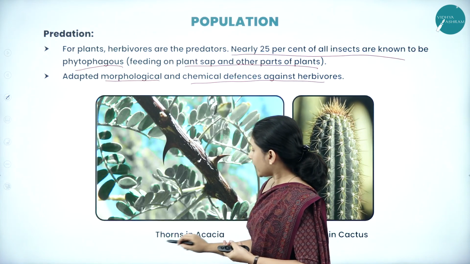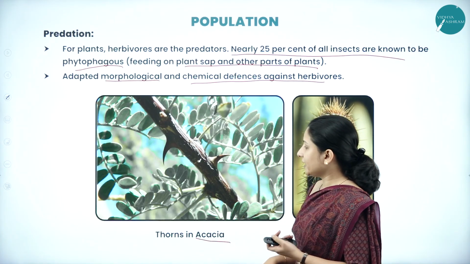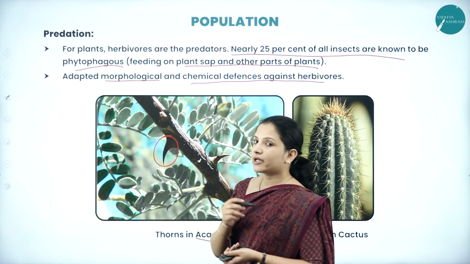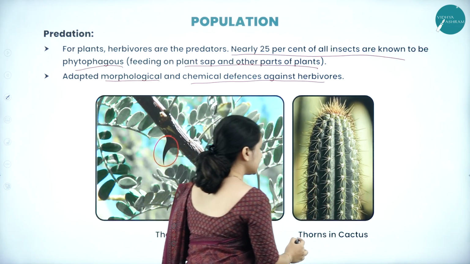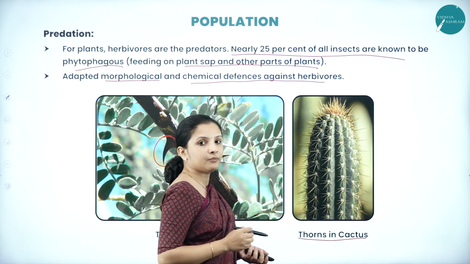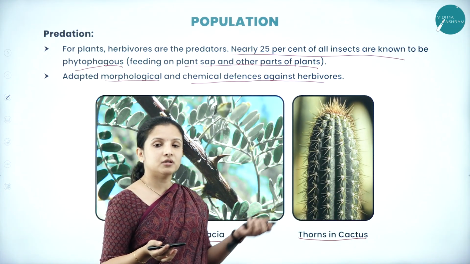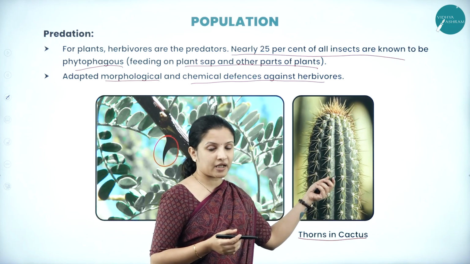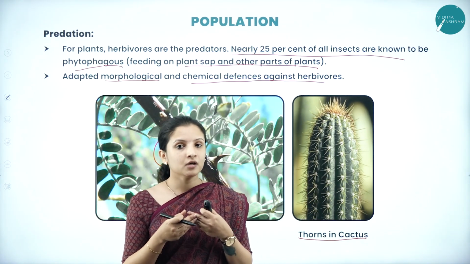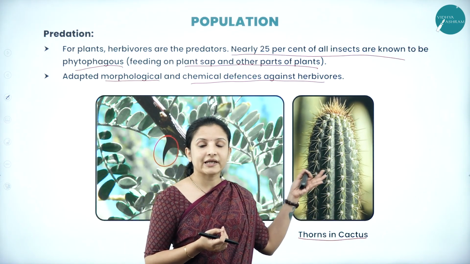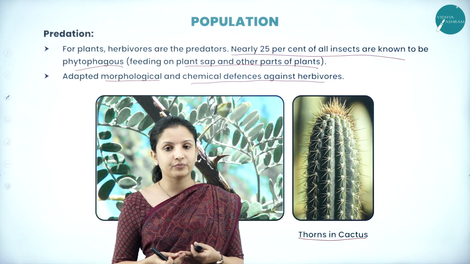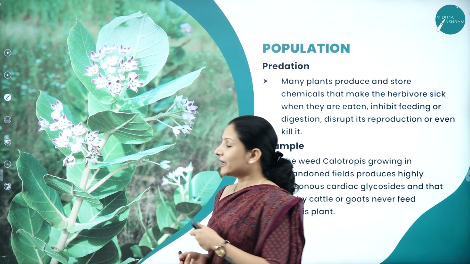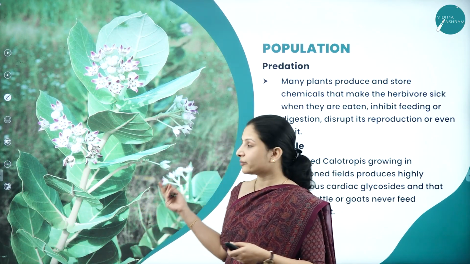So here we have acacia. Acacia has thorns on its stem so that herbivorous animals will not feed on acacia plants. Likewise, cactus also has thorns so that herbivorous animals will not feed on the cactus plant. And not just that, one of the best examples is Calotropis. Calotropis is also one such example where no animals will feed on it because it has poison in it.